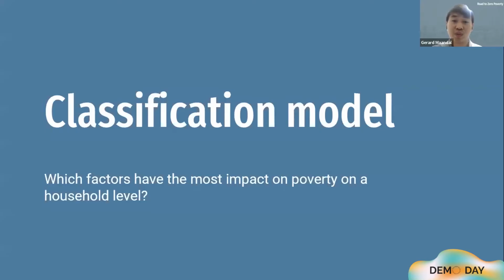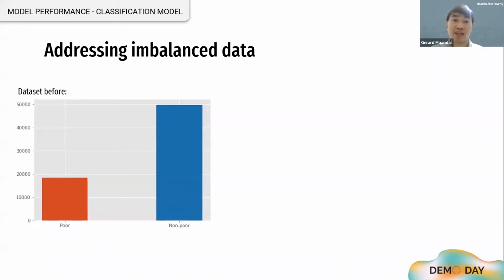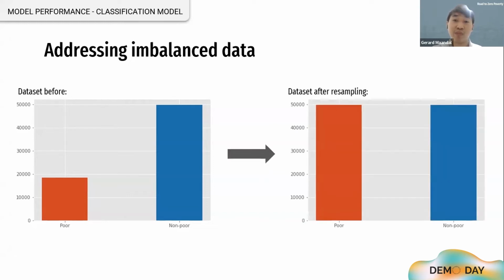To answer our research question, which factors have the most impact on poverty on household level, we use classification model. Let's take a look first at the dataset. It can be noticed that the dataset is imbalanced because there are more non-poor households than poor ones. To address this imbalance, we use resampling techniques to match the number of data for poor and non-poor households.